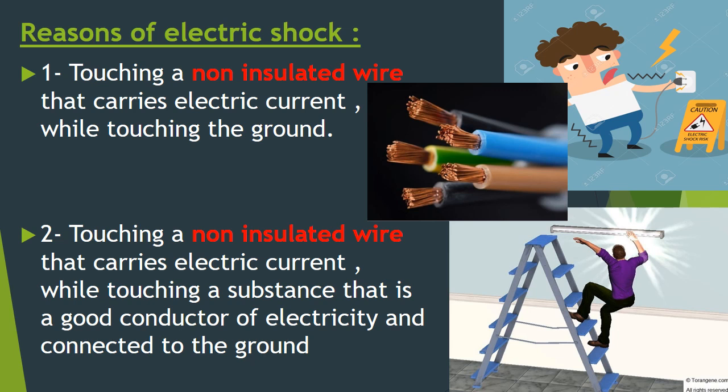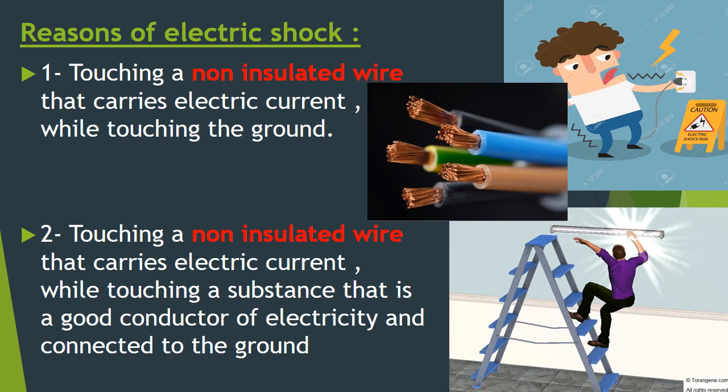So all of the wires in our daily lives are insulated with an insulator material, like plastic or rubber, okay? You can see the colored parts in these wires are rubber or plastic. Why? Because they are bad conductors or because they are insulators. So they insulate the wire, okay? So when you touch it, there is no harm. But what if you touch the non-insulated part? Here can happen the harm, okay?